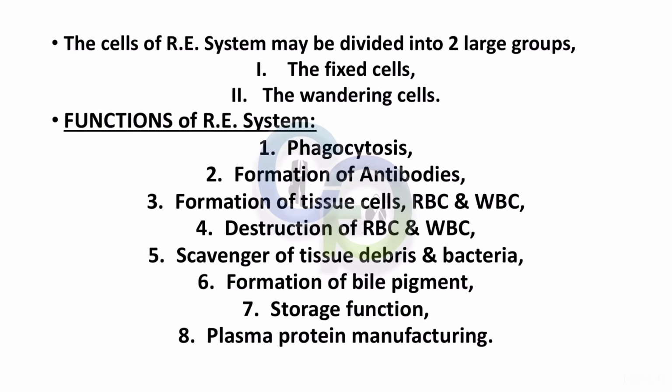Functions of reticuloendothelial system: phagocytosis, formation of antibodies, formation of tissue cells, RBC and WBC, destruction of RBC and WBC, scavenger of tissue debris and bacteria, formation of bile pigment, storage function, and plasma protein manufacturing.